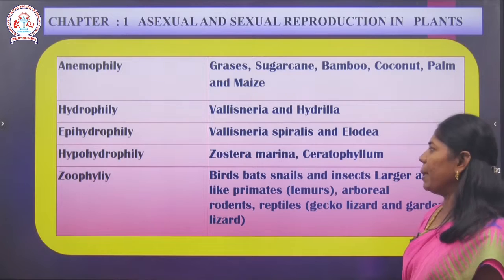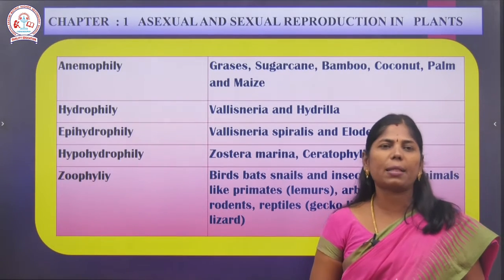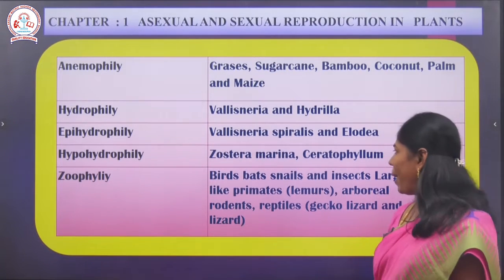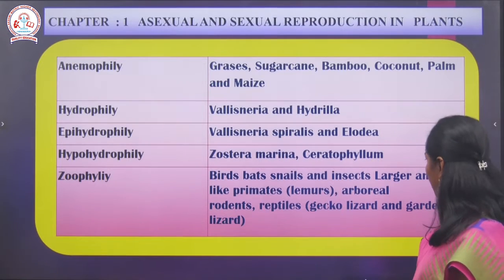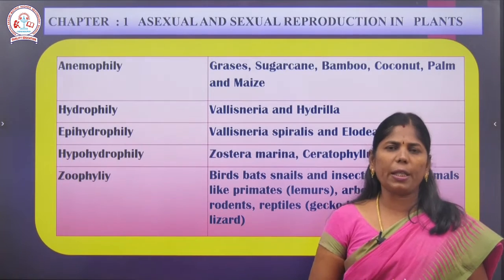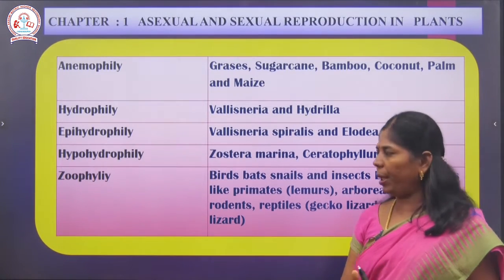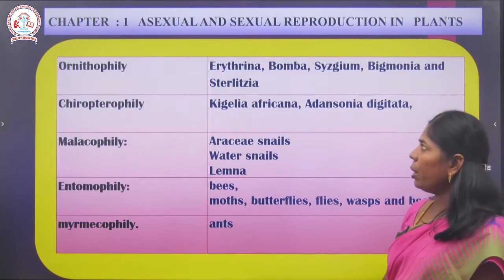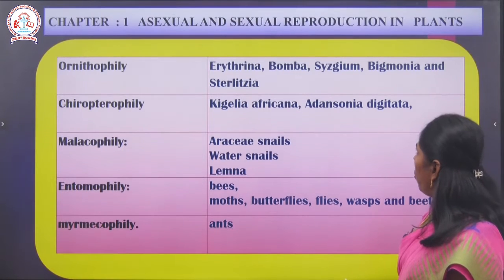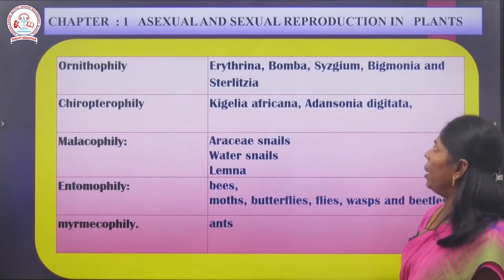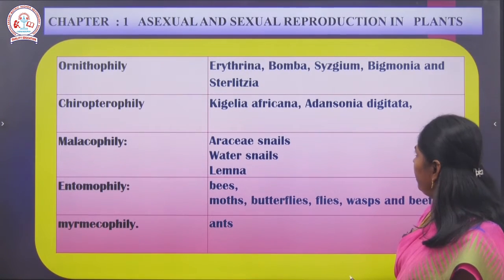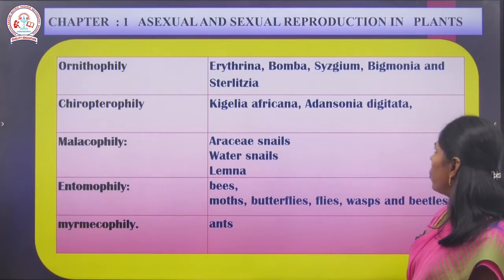Okay. And in zoophily, many birds, bats, snails and insects are involved; insect pollination happens the most, like primates, arboreal rodents, reptiles. All of these are involved in cross pollination. Cross pollination takes place by zoophily. Next, ornithophily means pollination by birds. Ornithophily examples: Erythrina, Bombax, Syzygium, Bignonia, Strelitzia. Chiropterophily means pollination by bats: Kigelia africana, Adansonia digitata.